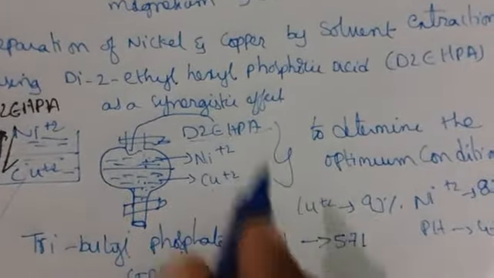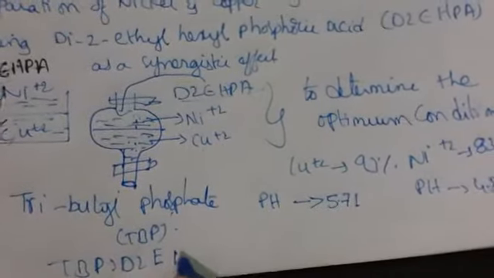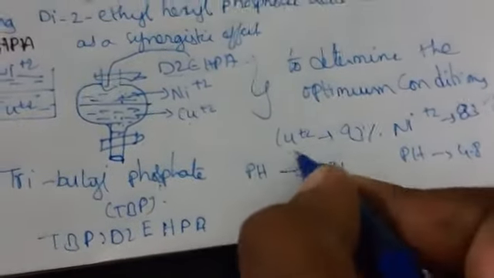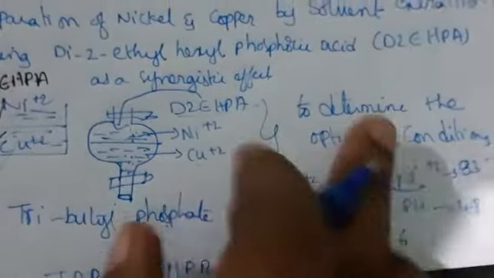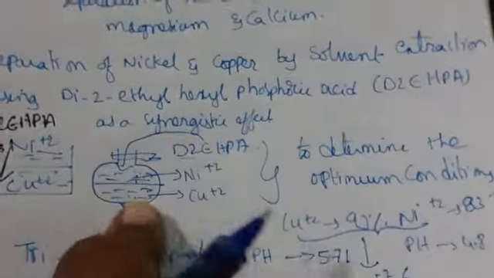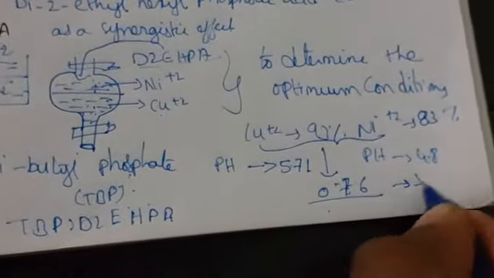So then what happens? This is in the ratio of TBP to D2EHPA. These two are giving the synergic effect, which is 0.76. By this we can say the copper extraction is decreasing with the increase of the aqueous solution. By mixing these two, whenever these two are working together, the synergic effect has given this result.